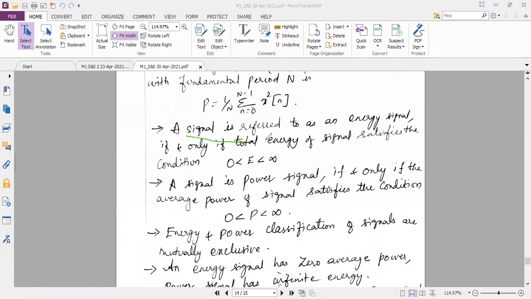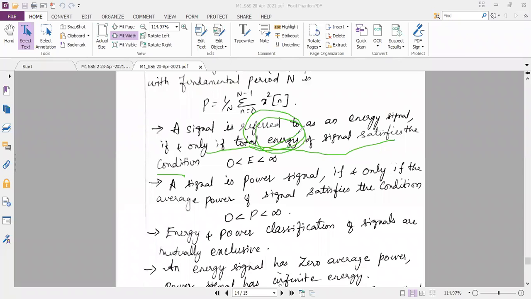Here is the definition. A signal is said to be energy signal if and only if the total energy of the signal satisfies the condition. So total energy should be between 0 and infinity. So if they are asking in the exam, identify whether the given signal is an energy signal or the power signal, what can we do? Can anybody tell me? If they ask you to find out whether the signal is energy signal or power signal, what calculation do we have to do? As per this definition, here they have given the condition, if and only if total energy of the signal satisfies the condition. That means what are we supposed to calculate?